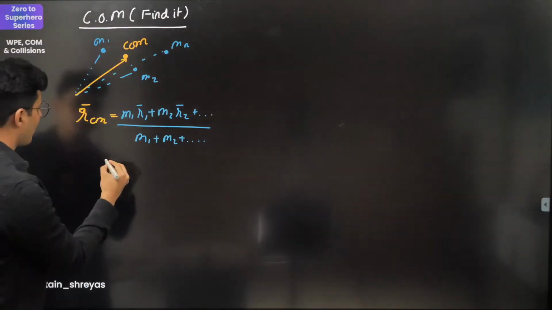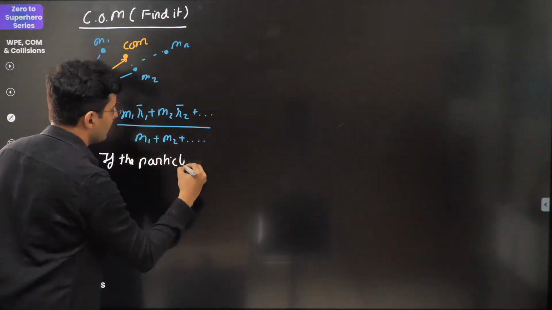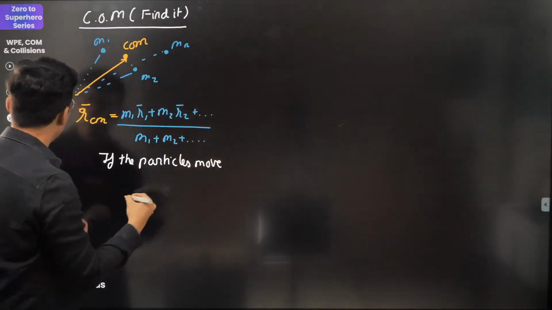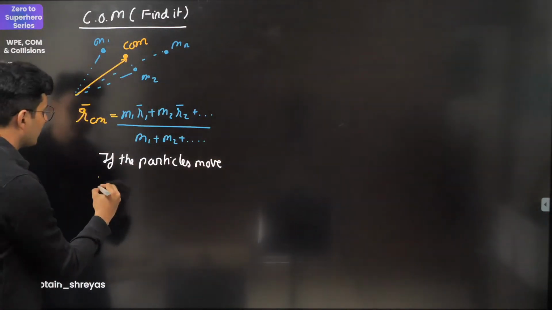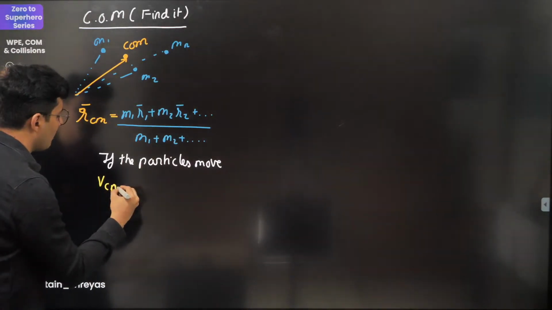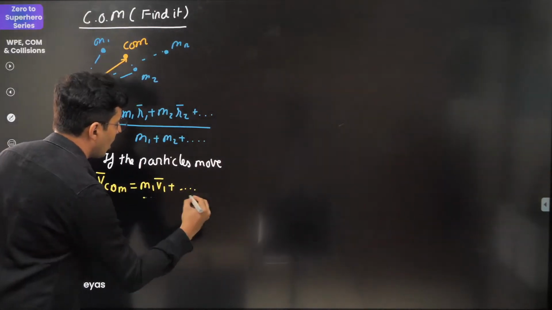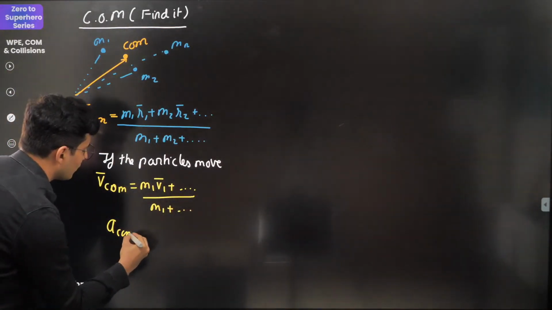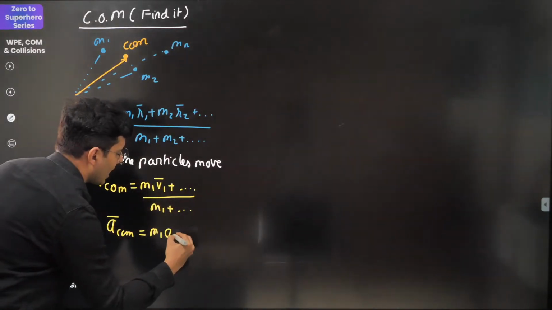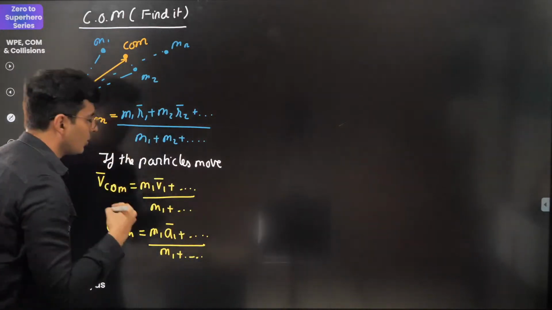If the particles move around, then you will get the velocity and so on and so forth. So the velocity of center of mass will be nothing but m1 v1 plus m2 v2 upon m1 plus m2, so on and so forth. And acceleration of the center of mass, same formula, will be m1 a1 plus m2 a2, the whole thing upon m1 plus m2, so on and so forth.